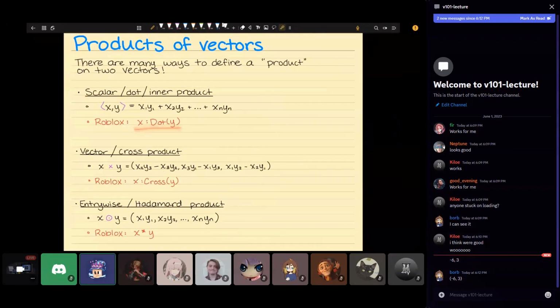In Roblox, this is x dot y. We also love the cross product or the vector product. I wouldn't worry about this formula here. In fact, it will never come up in the future, but you might want to reference this for your homework. And then lastly, in Roblox, you can also do the Hadamard product. In a few minutes, we're actually going to code some of these.